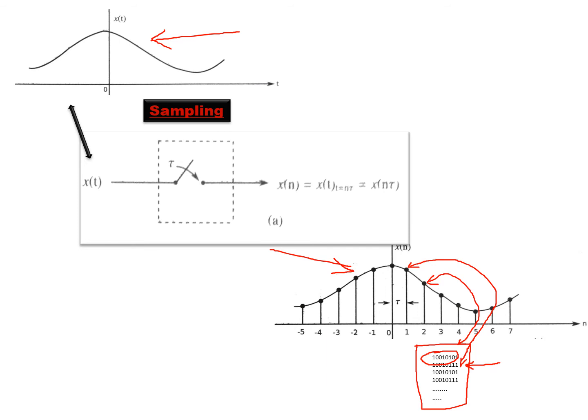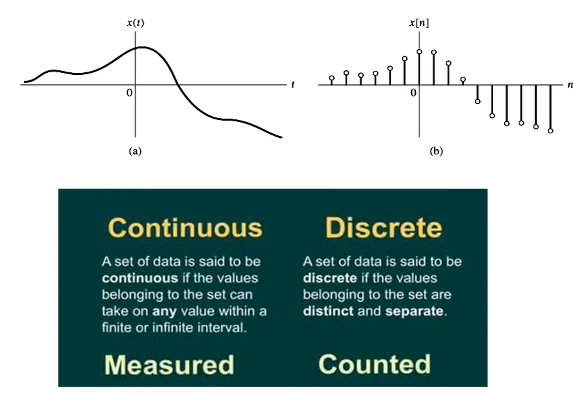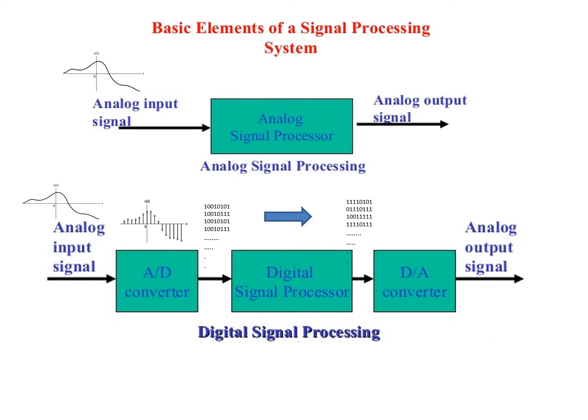But in our syllabus, we will be only studying analog signals, that is continuous time signals, and discrete time signals. However, as you can see in the next slide, this slide is basically whatever I explained previously, given again in literal form. You can just go through that later. Okay, this is what I wanted to explain.